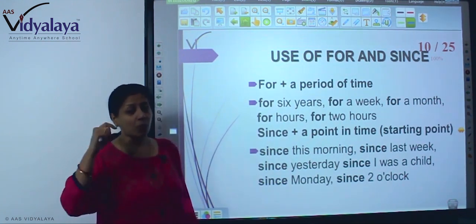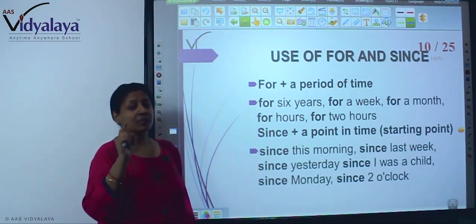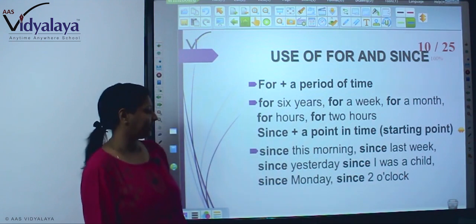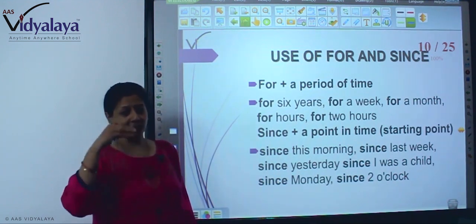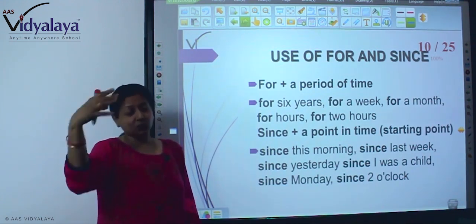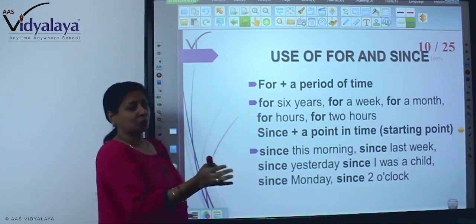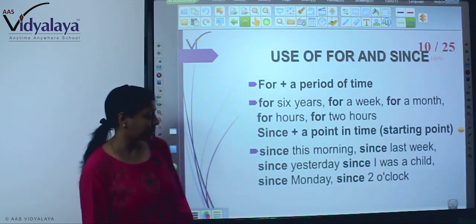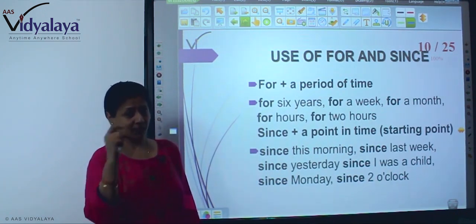और since क्या है, वो point of time. At exact point of time जब आप बता रहे हो तो वहां आप since लगा रहे हो, for नहीं लगा रहे हो. That is the starting point. Since this morning. Since last week, I had been trying to contact him since last week, of the year 2010 or whatever the year you can mention, because this is your all past. Since yesterday, since I was a child, since Monday, since 2 o'clock. तो यहाँ आप देख रहे हो कि since means starting point.